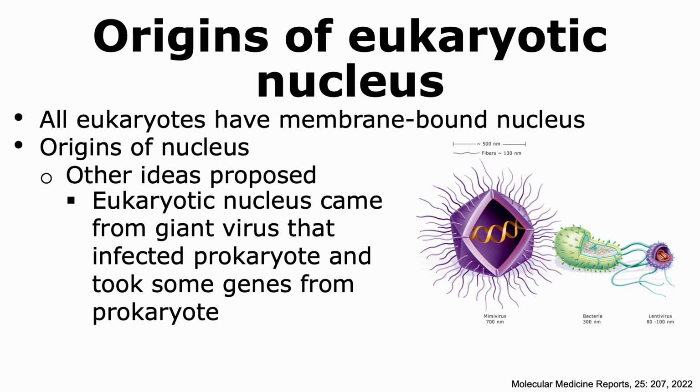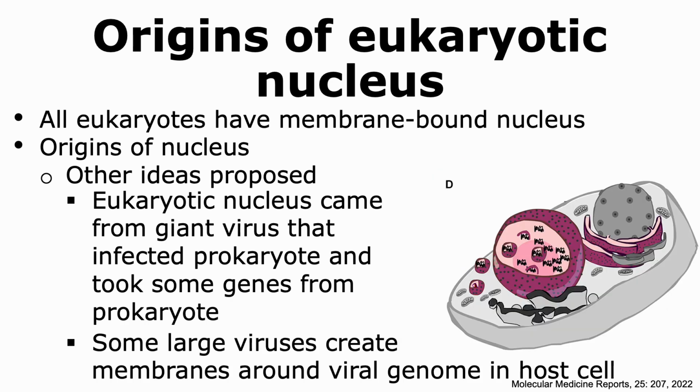Another idea that has been proposed is that the eukaryotic nucleus actually came from a giant virus. Mimiviruses are known to be large and have large genomes too. Thus, the idea proposes that these giant viruses infected a prokaryote, took some genes from the prokaryote, and thus evolved to form a eukaryotic nucleus. There is some merit to this idea because scientists have found that some of these large viruses, as shown in the figure here, are able to create membranes around the viral genome when they infect a host cell.